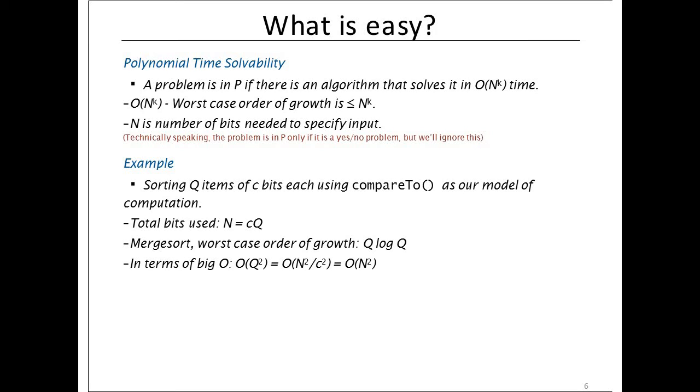Here we have quoted some of the time complexities, like merge sort having q log q. In terms of big O, for certain algorithms the upper bound will be big O of q squared, or big O of n squared by c squared, or big O of n squared.